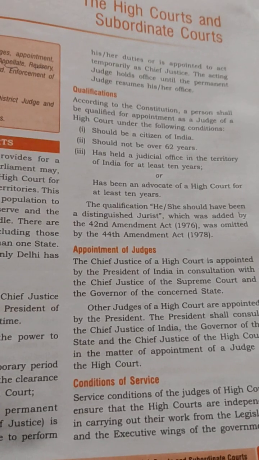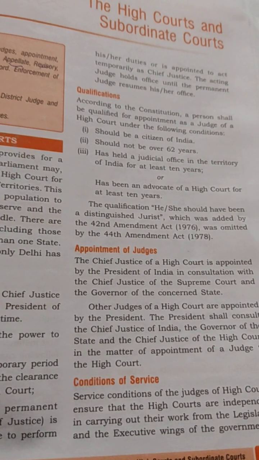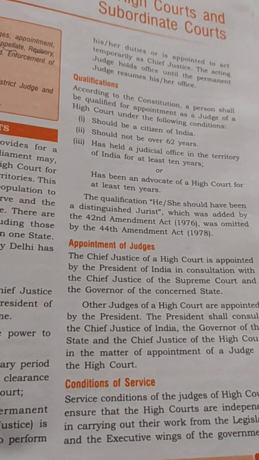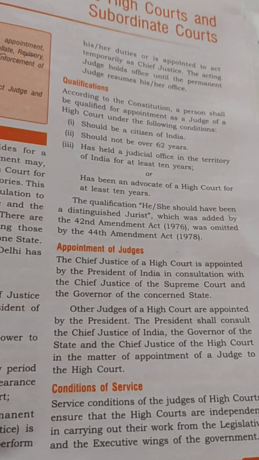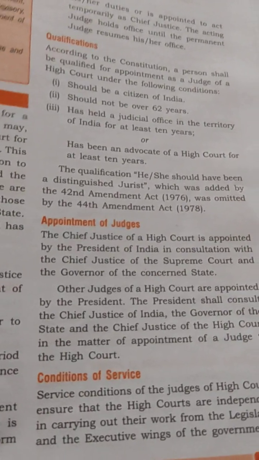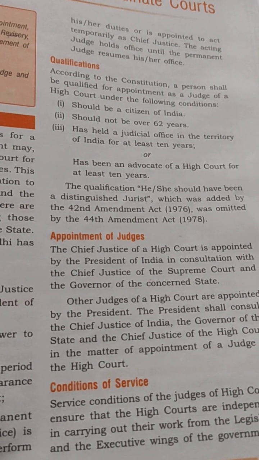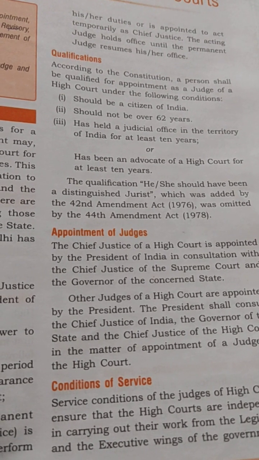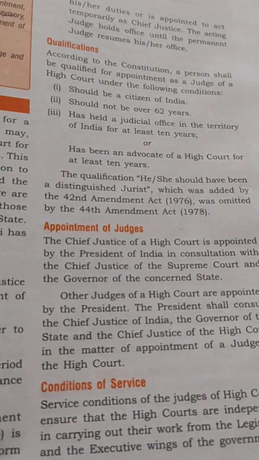In the case of the Supreme Court, this qualification, that is the second part of point number 3, is the same. It means a person should have been an advocate of a High Court for at least 10 years, a minimum of 10 years; it can be more, 20 years or 25 years also. But the maximum age to become a judge of the High Court is 62 years, and in the case of the Supreme Court it is 65 years.